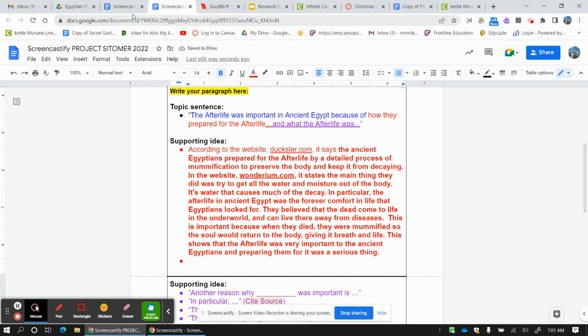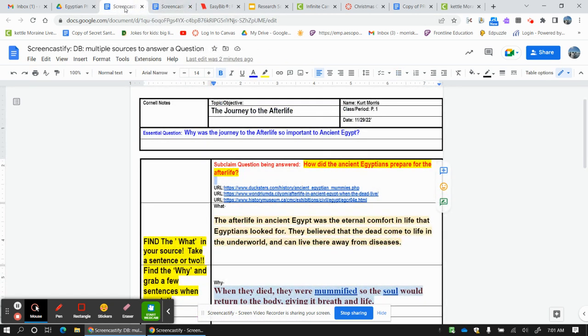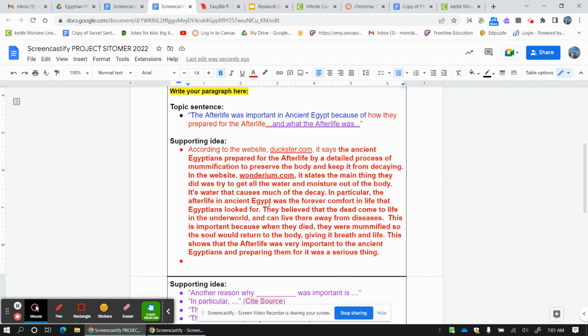Now, remember, I have a third website. If you only used one website, you only have to use one in-text citation. I used three. So I have Ducksters, I have Wonderium, and now I have to do historymuseum.ca. So now let's go down here.